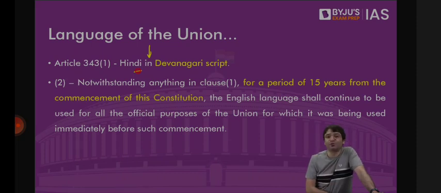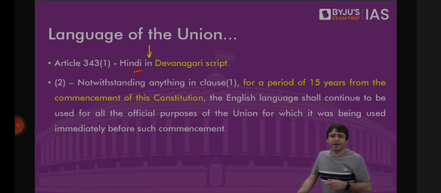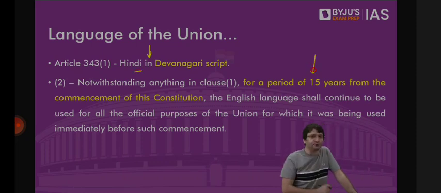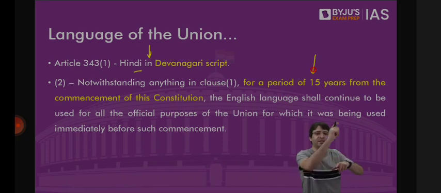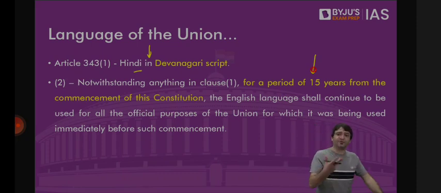But the Constitution says that previously we were using English. And in 1950, we cannot suddenly shift to Hindi. We need to prepare ground for it. It can't be an overnight decision. That is why the Constitution said that for 15 years, English will continue. Although the official language of the union has to be Hindi, we will implement this in 1965, 15 years later. For these 15 years, English will continue as the official language of the union.